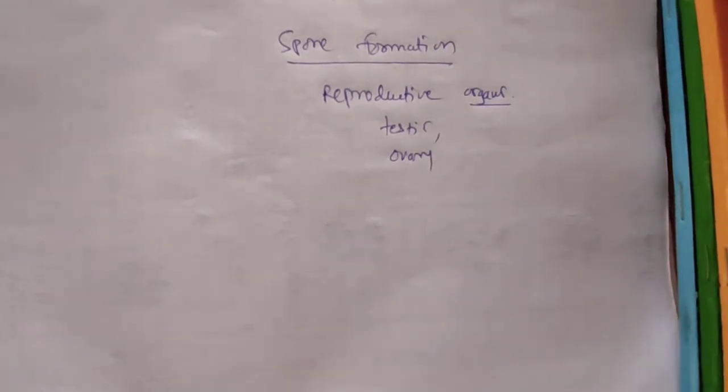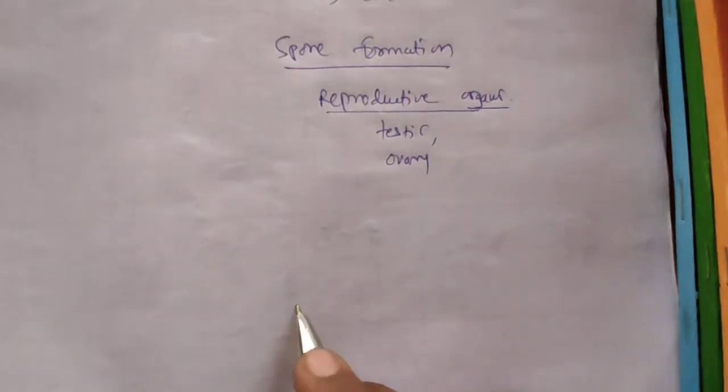But organisms which use modes of reproduction of a single organism do not have any reproductive organs. In all the reproduction we have studied so far, like binary fission, multiple fission, fragmentation, vegetative propagation, there were no reproductive organs.